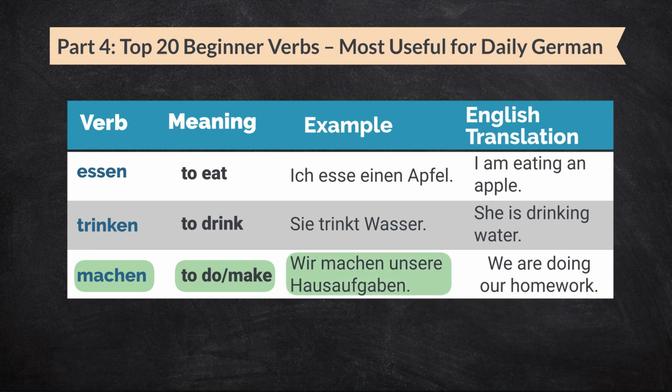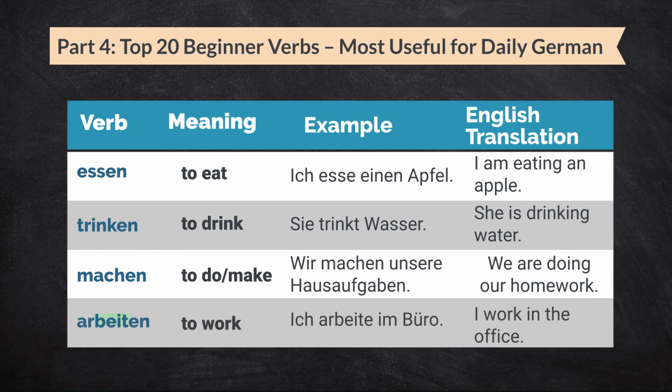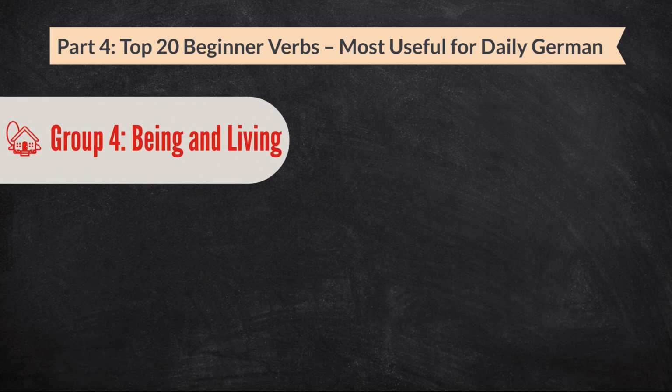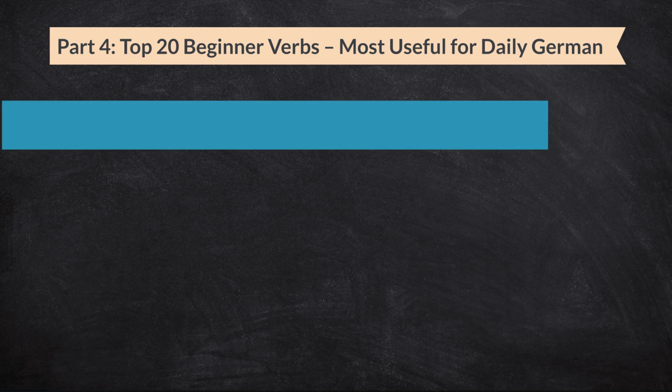Wir machen unsere Hausaufgaben. That means we are doing our homework. Arbeiten means to work. Ich arbeite im Büro. That means I work in the office. These are daily activities that you will use often in your conversations. Now let's look at verbs that describe your state or location.